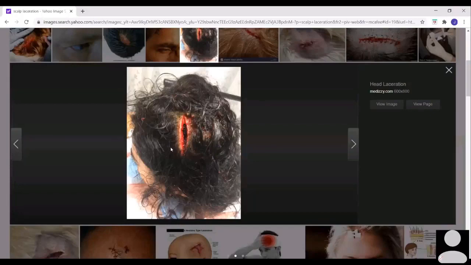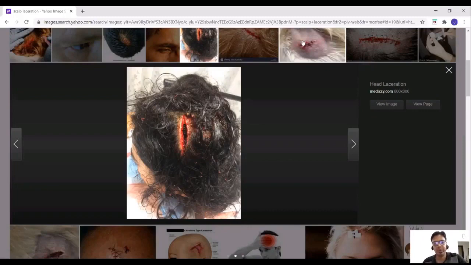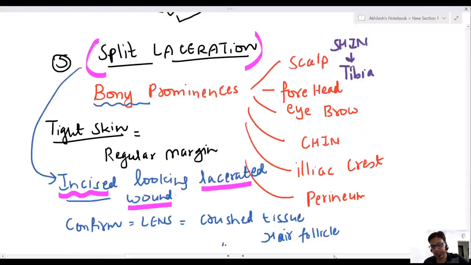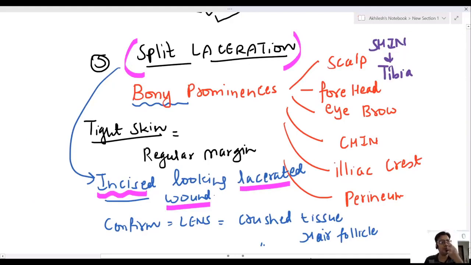Yes, sir, you can see this is a picture of a laceration on the scalp. But if you see, the margins are regular and clean cut, my dear friend. Why? Because skin is minimum. Fibers are minimum. Irregular or other margins are not seen. Margins are clean cut. Dr. Sahab, this laceration is known as incised looking laceration. It looks like incised, but it's a laceration. You will confirm by crushed tissue and crushed hair follicle.